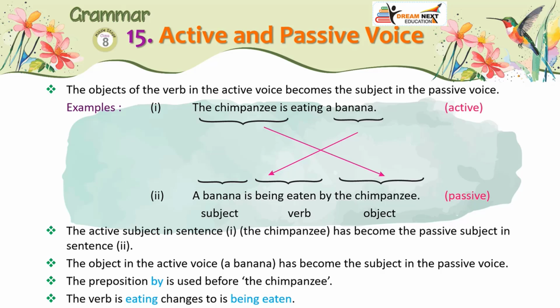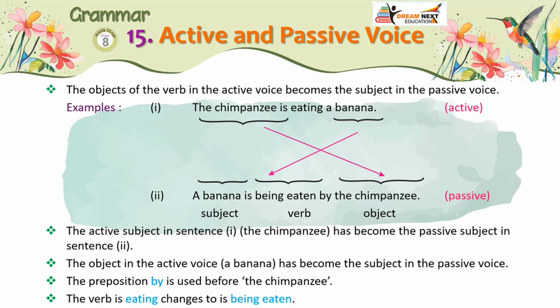A banana is being eaten by the chimpanzee. Subject, verb, object. Passive. The active subject in sentence 1, the chimpanzee, has become the passive subject in sentence 2. The object in the active voice, a banana, has become the subject in the passive voice.